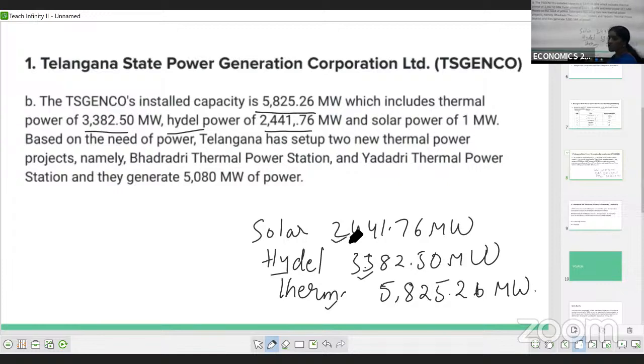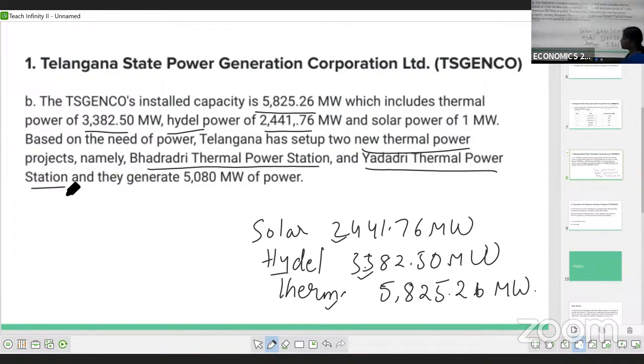Not only that, seeing the needs of the people, the Telangana government also set up 2 more thermal power projects. Those are the Bhadradri Thermal Power Station and the Yadadri Thermal Power Station.